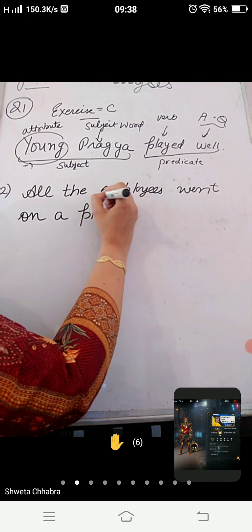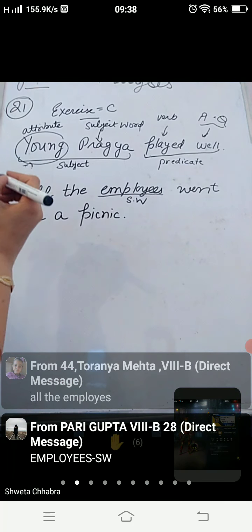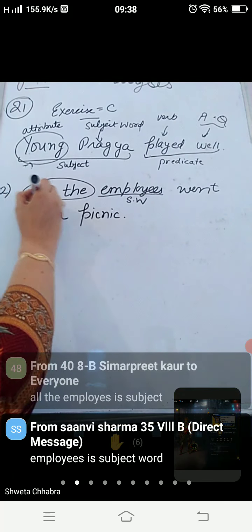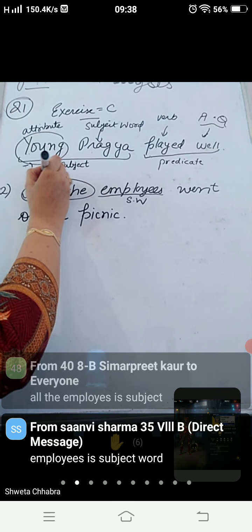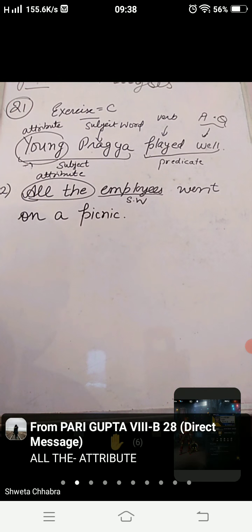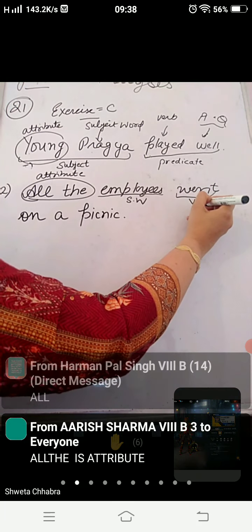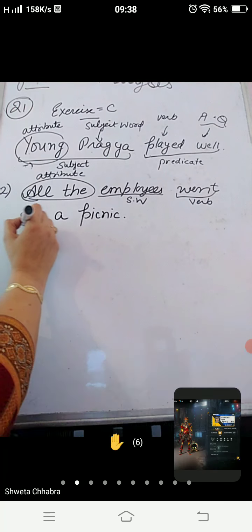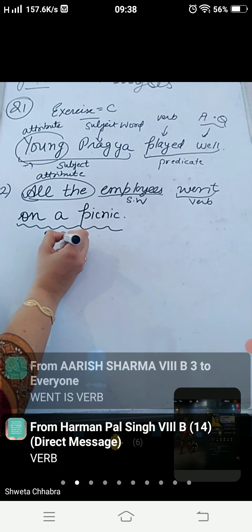Employees will be subject word. All the, this will be your attribute. Yes, this will be your attribute. And went will be your verb. And on the picnic, this will be your adverbial qualification.